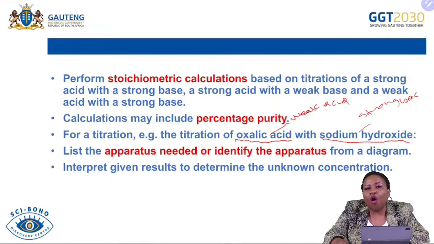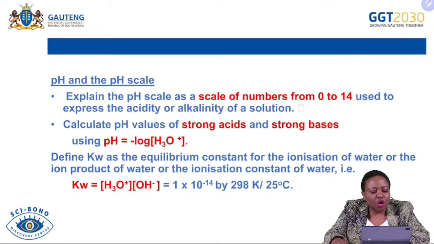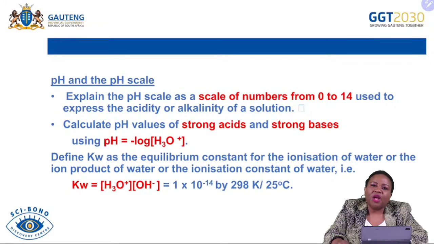This is the continuation of our calculations of concentration that we did from our grade 11 class. Now, we are also going to look at the pH and the pH scale. We already talked about pH and the pH scale in our previous lesson. However, this time we are going to look at how we calculate pH, and how we calculate the pH of strong acids and strong bases only.